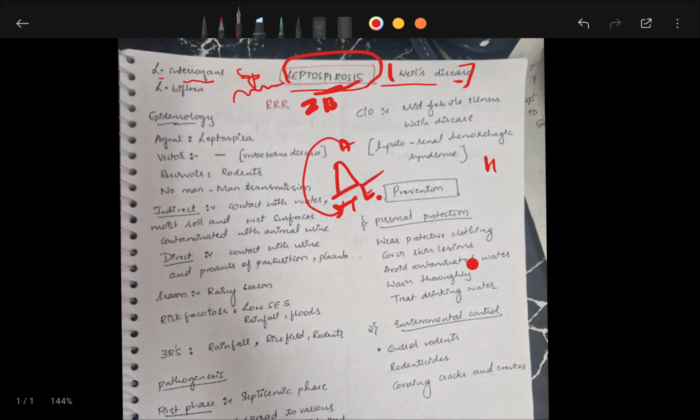Next, host factors. As I told, this is a zoonotic disease from animals. It can infect even humans. So the host risk groups are farmers, sewage workers, veterinarians. All these are the host factors, people who are at high risk, and it can affect all age groups.